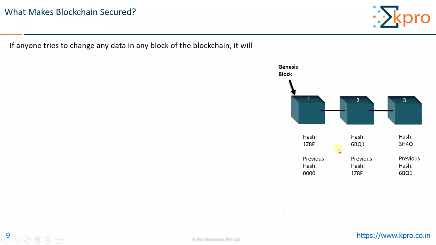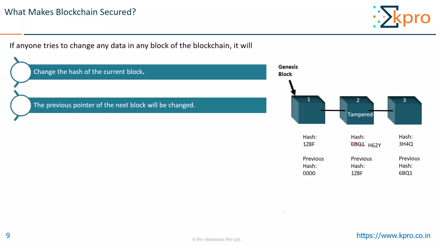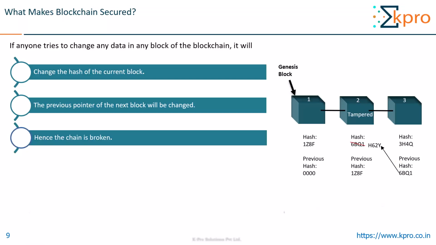So if anyone tries to change any data in any block of the blockchain, for example, if this block 2 gets tampered with, initially the hash was 6BQ1. Now let us consider anything inside this block is changed. Firstly, it will change the hash of the current block. So after it is tampered with, the hash of this will be changed to something else. Then the previous pointer of the next block will no longer point to this. So this and this do not match, and this will no longer point to this. Hence, the chain will be broken.